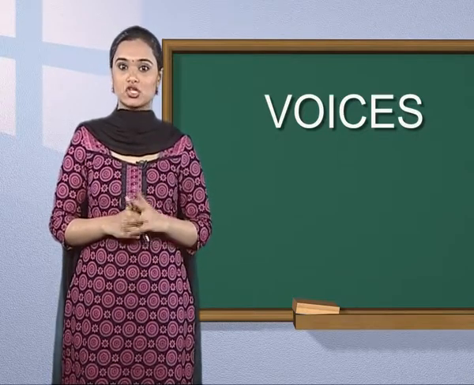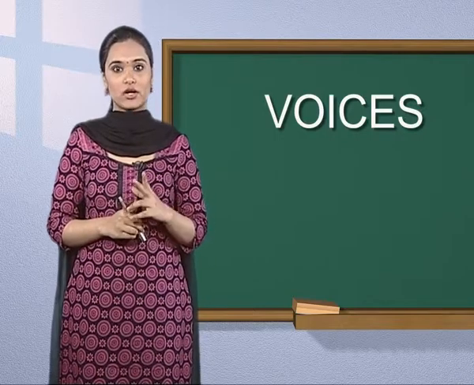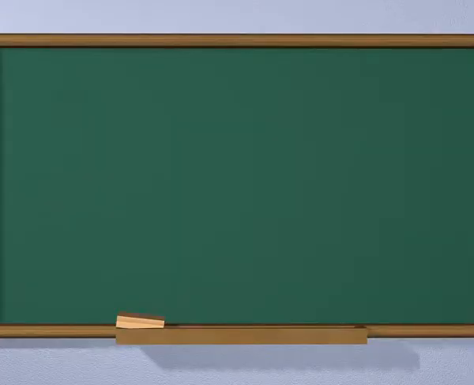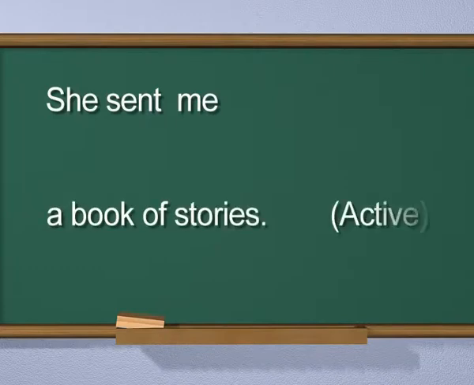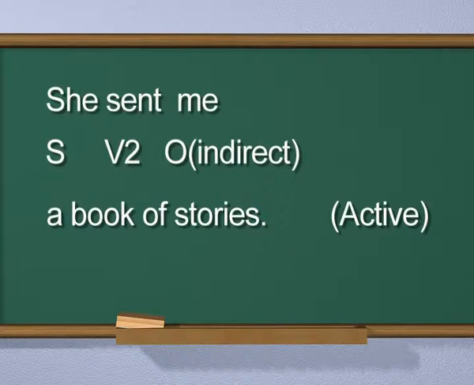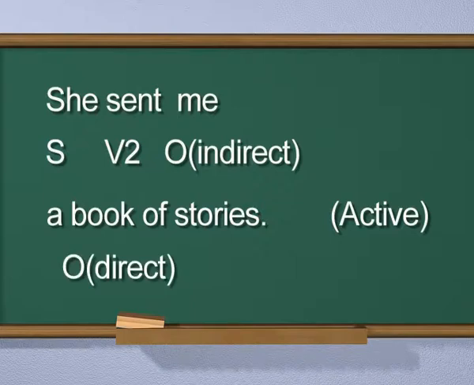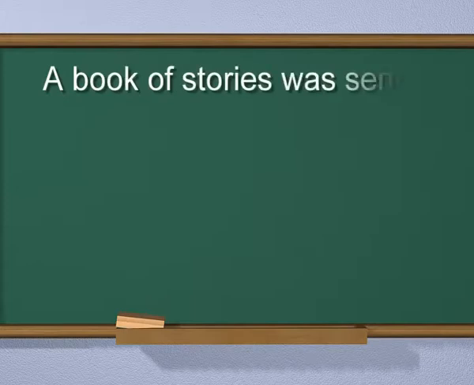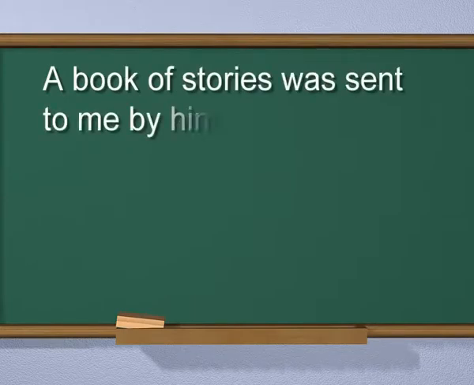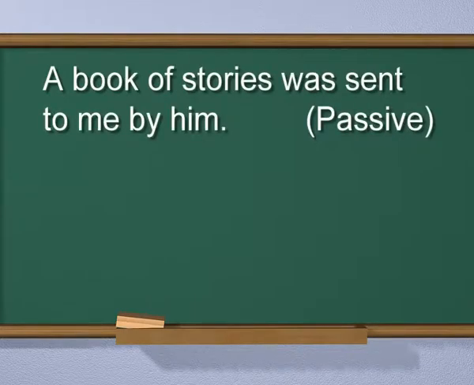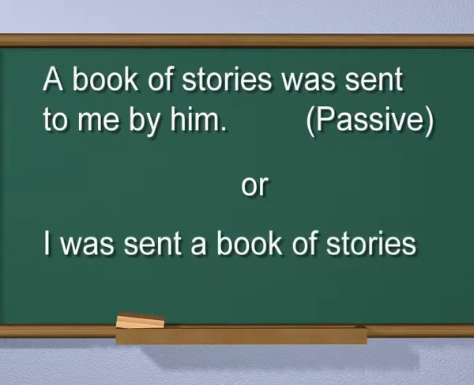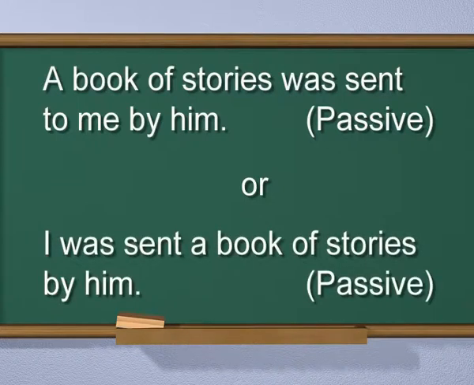She sent me a book of stories. Active. She is the subject. Sent is the second form of the verb. Me, indirect object. A book of stories is the direct object. A book of stories was sent to me by him. Passive. Or, I was sent a book of stories by him. Passive.